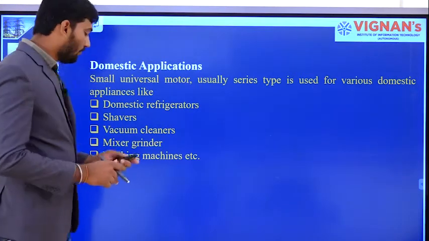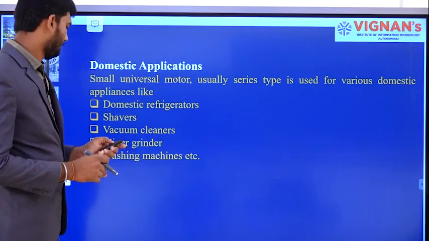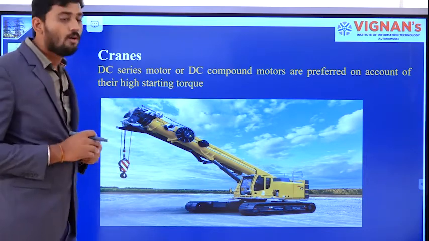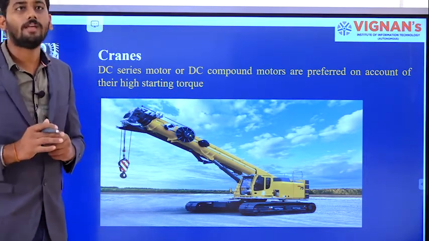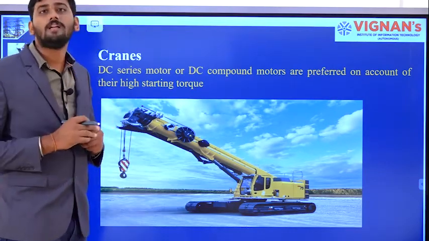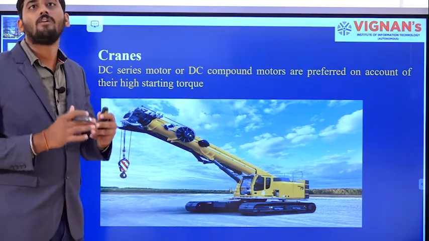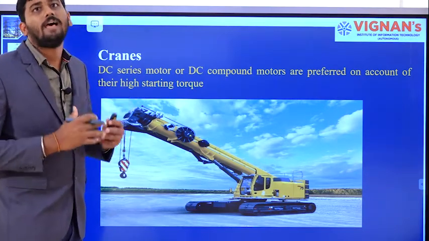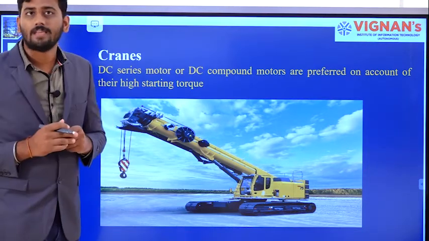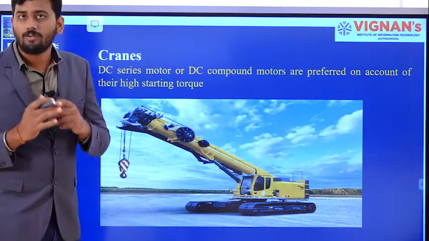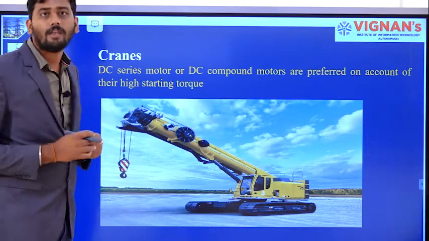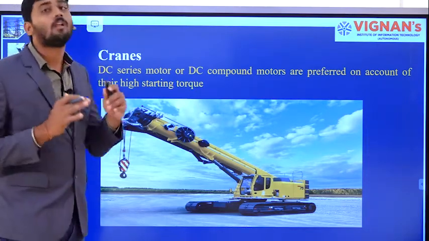Moving on to the next application, that is cranes. In the case of cranes, it requires high starting torque. Previously, we have studied various kinds of motors, and we have seen their starting torque values as well as their speed values. As per the crane requirement, we need to choose the motor which has high starting torque. So in the case of cranes, we will be preferring the DC series motor or DC compound motor.